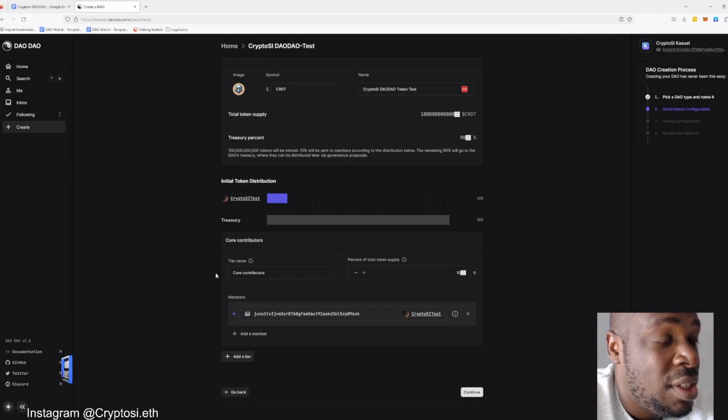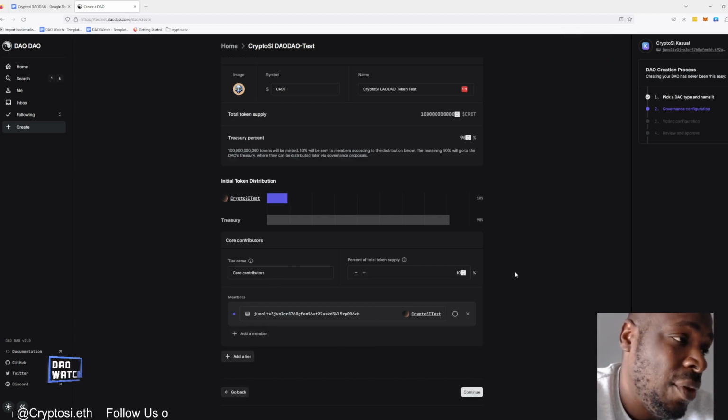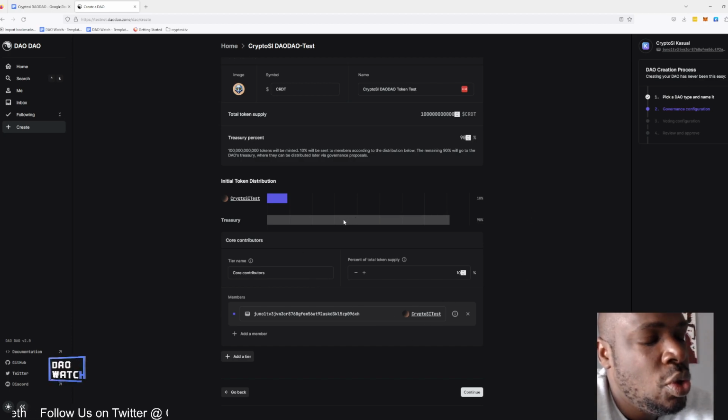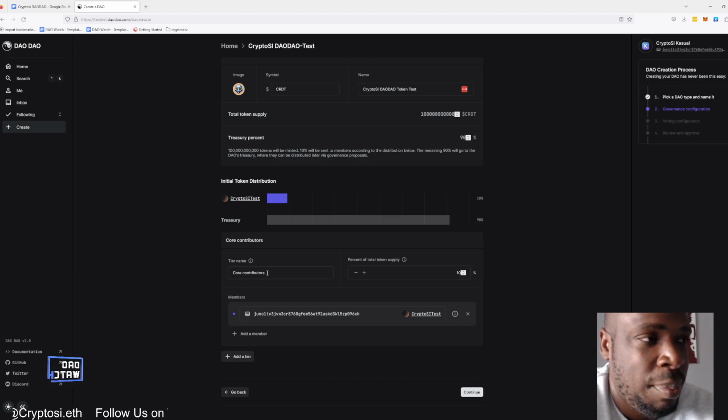So I guess you could have a tier for core contributors. You could have a tier for advisors. You can have a tier for early adopters. But the problem with that is that it won't be as easy for you to say that it's not a security if you've started with core contributors, because they are the identifiable people who are trying to build a profit for the other people who are involved in the DAO.